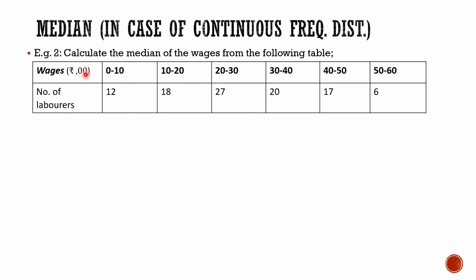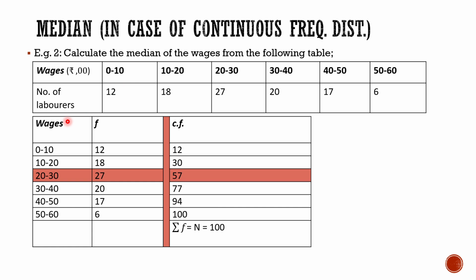This is in hundreds. So first of all, you will have to make a table of frequency and wages. Then you will have to make a column of cumulative frequency. So this is the less than cumulative frequency, where we'll start with the origin. So 12, 12 plus 18, that is 30, 30 plus 27, that is 57, and so on. Here you will get n.